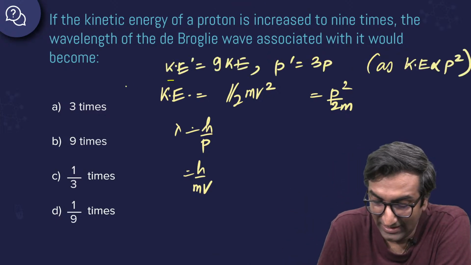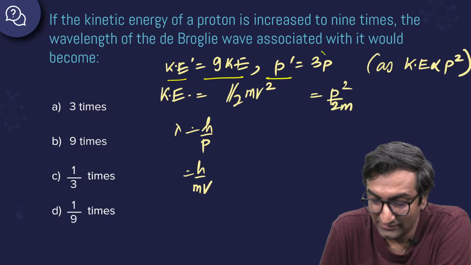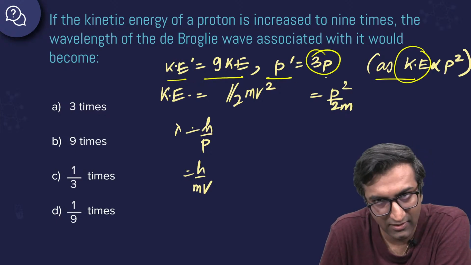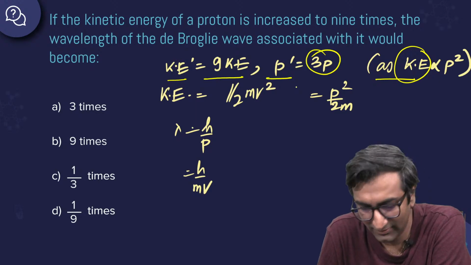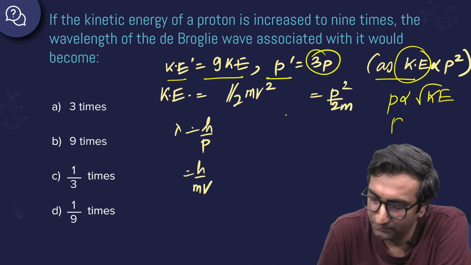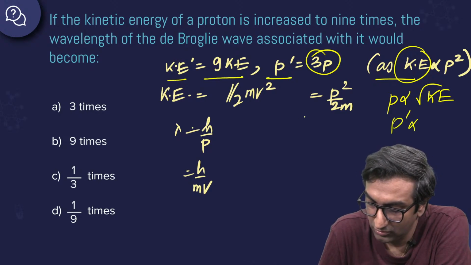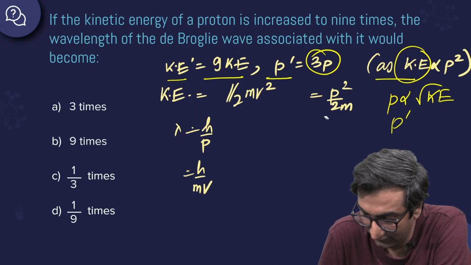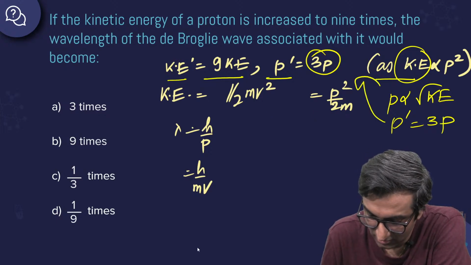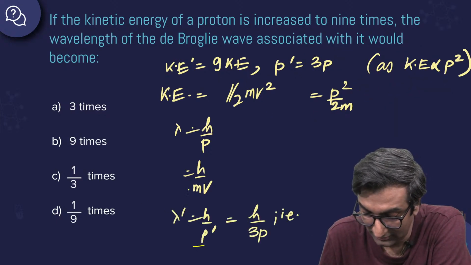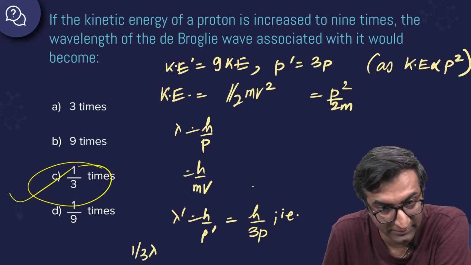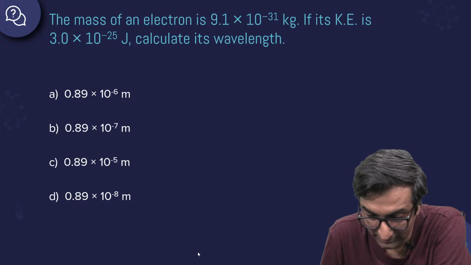So if Ke dash is 9 times Ke, P dash is 3 times P. Why? Because kinetic energy is proportional to P square. So P is proportional to root Ke. So P dash will be equal to 3 times P. That's what I've written here. If P dash becomes 3 times, then lambda dash becomes 1/3, which is absolutely right. Good job, Matthew. Thank you for that answer. Excellent work. Next question, another one.